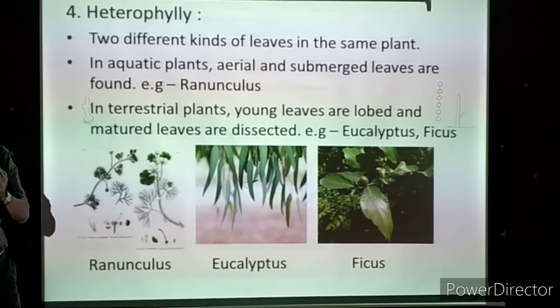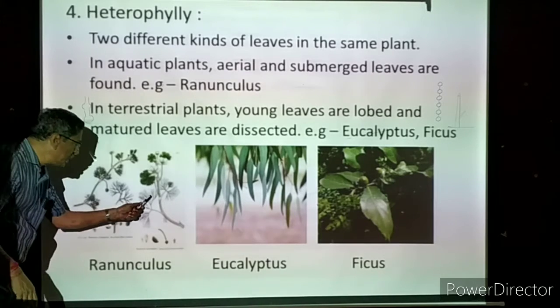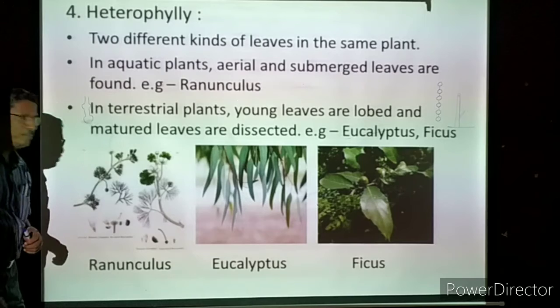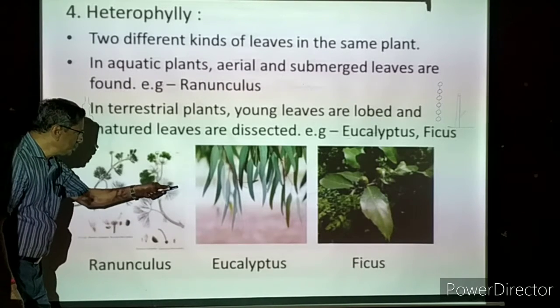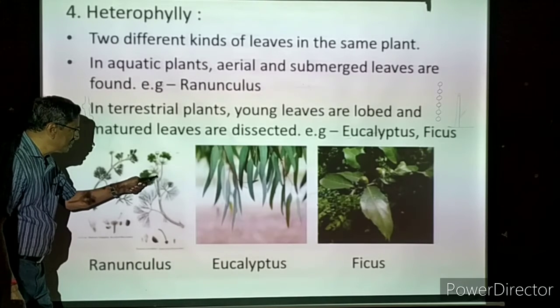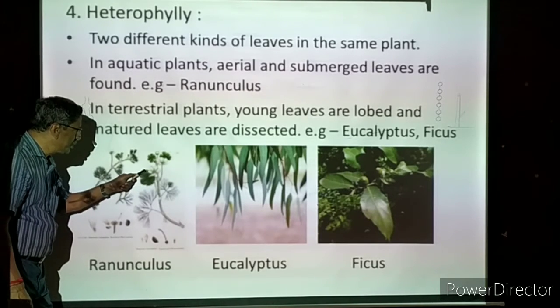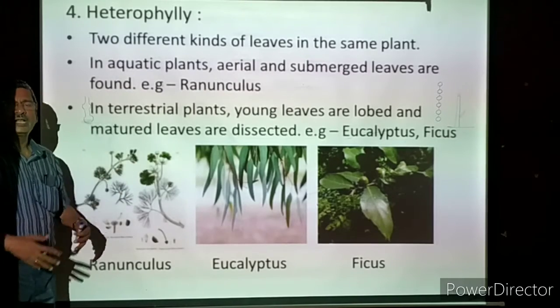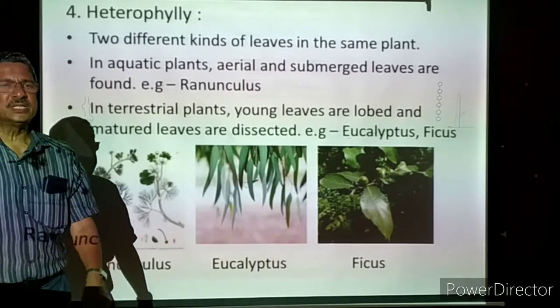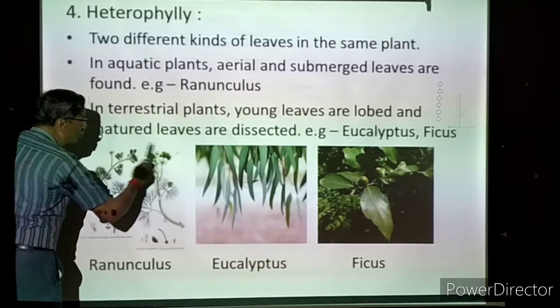They do not have a green flattened lamina. This is one type of leaf. Though they are thread-like, they can prepare food by photosynthesis. Now this is the water level. Above the water level, the stem is there, and the petiole bears a green flattened lamina, like a normal leaf, with midrib, veins, everything. These leaves can prepare more food.